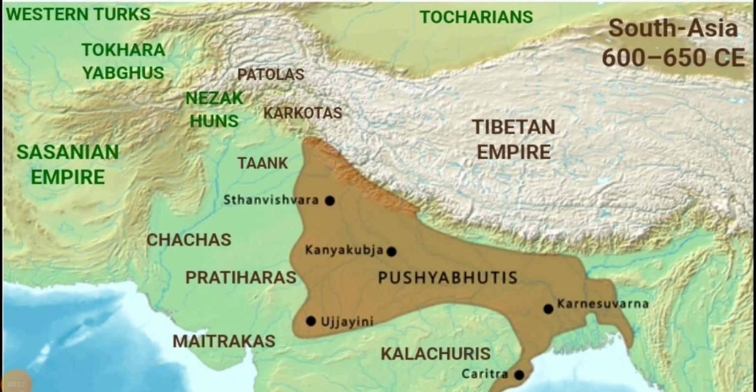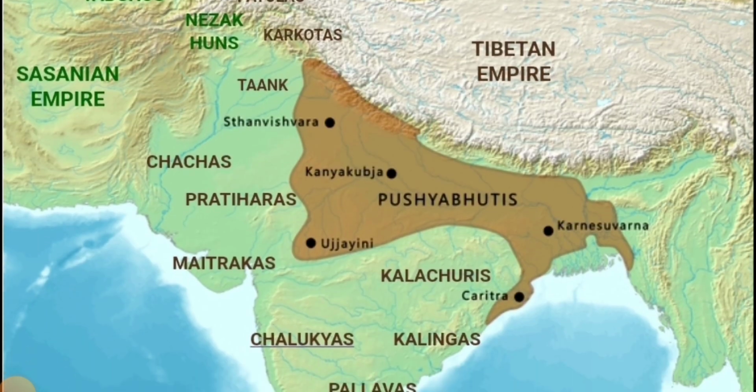In this video, we will learn about the Pushyabhuti dynasty. As you can see here, this is the Indian subcontinent and this is the area covered by the Pushyabhuti dynasty. Some of the important cities are Ujjain, Sthanvishara, Karitra, Karnesuvarna, and Kanyakubja. These are the important cities of the Pushyabhuti dynasty.